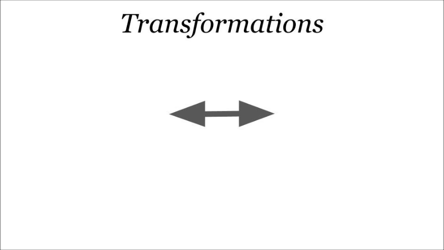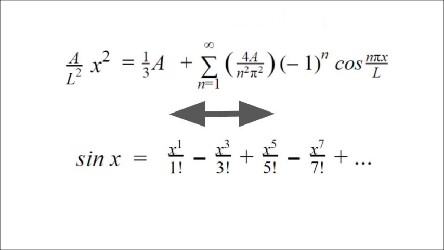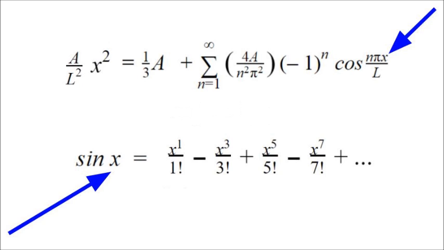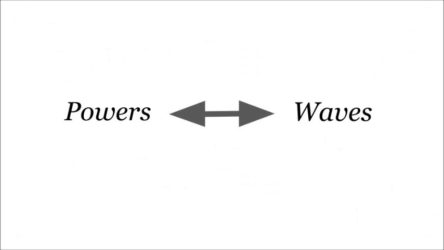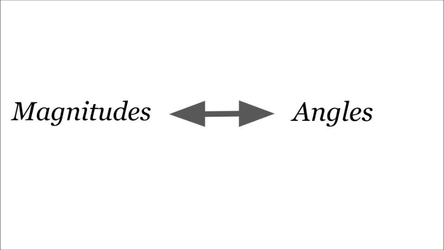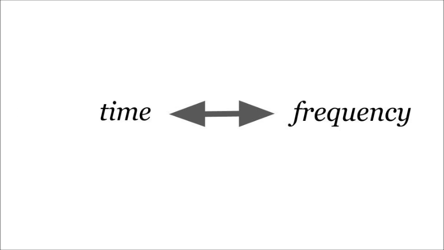But the transformations we are concerned with are even more profound than anything Ovid would write about. They're transformations from one dimension to another, from inside the trig function to the outside, from powers of x to waves of x, or from magnitudes to angles. But it's most often talked about a different way, in terms of time and frequency. Well, what does that mean?